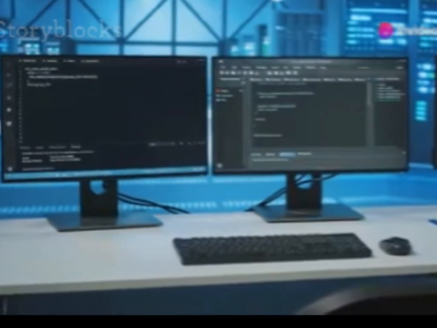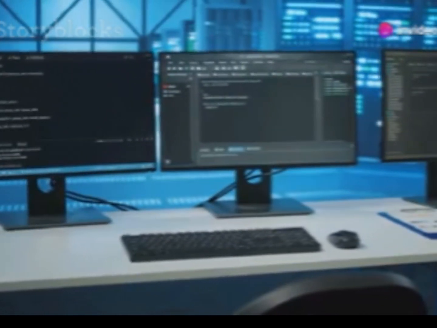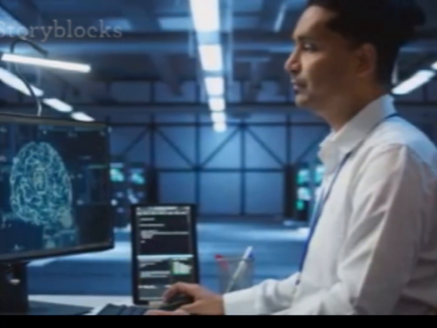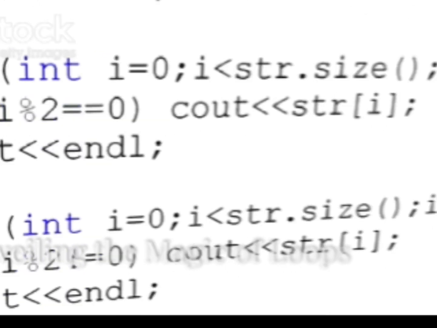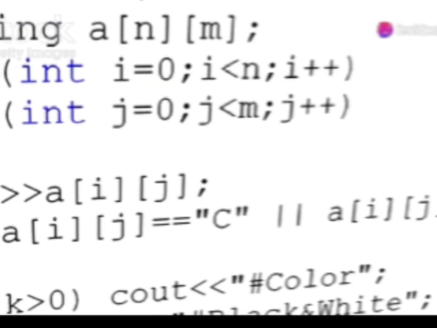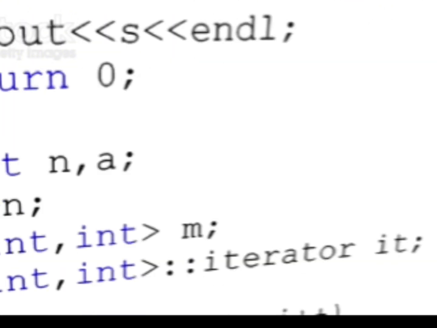Loops are the workhorses of programming, allowing us to repeat instructions multiple times. This is crucial in AI, where we often deal with vast data sets and complex computations. In Python, we have two primary types of loops: for loops and while loops. Each type serves a specific purpose, providing flexibility in how we automate tasks.